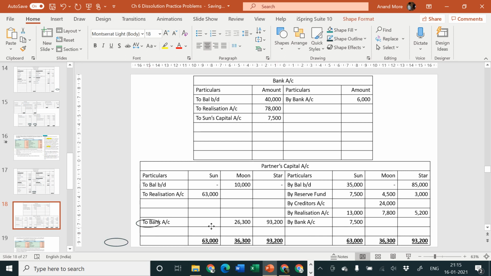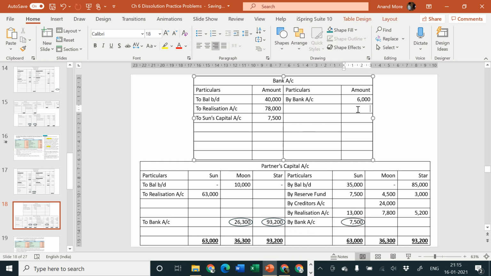These figures are all balancing figures, so I am considering them in a circle, and this amount also in a circle. 26,300 to be given by way of bank payment to Mr. Moon, and 93,200 to Mr. Star. So we will write by Moon's capital and by Star's capital.